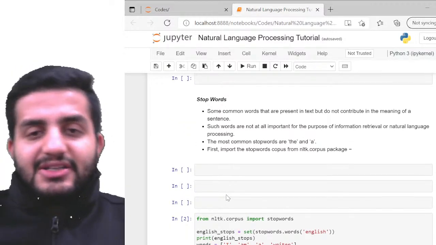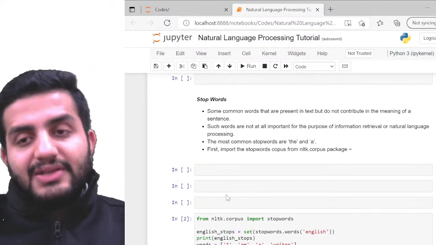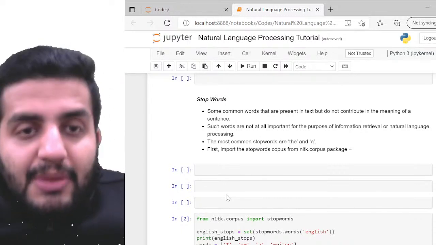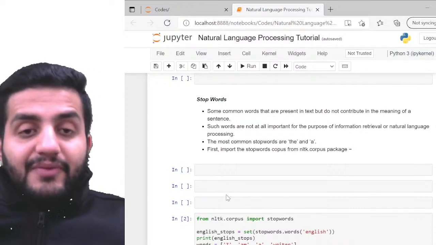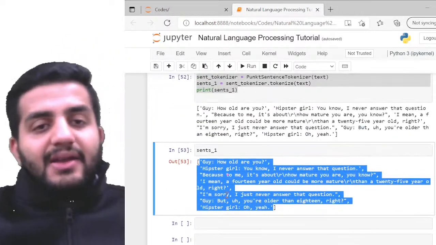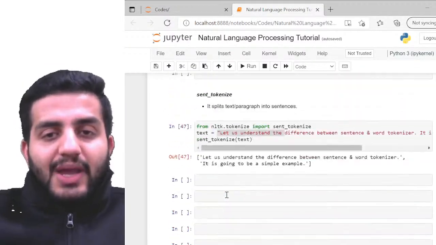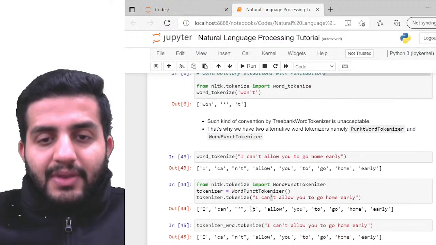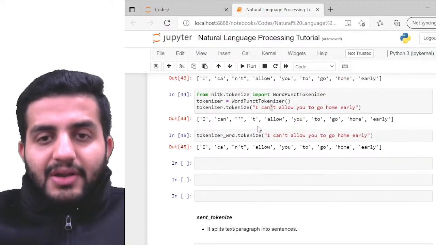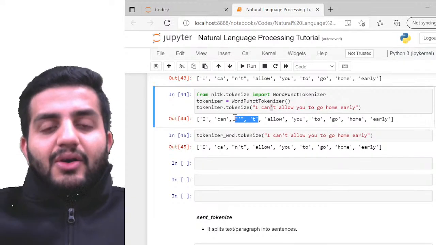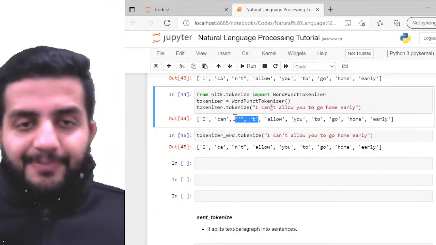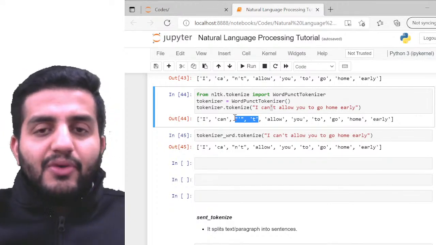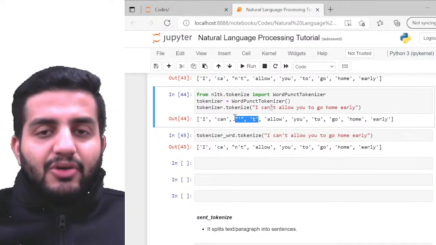Now the second topic: we discussed tokenization, and now we were talking about stop words. You remember we were doing an example where I had "why don't you come here". In this case the t and the apostrophe are given separately. I told you that maybe we can add one more rule on top of this, and I can remove this apostrophe and t on top of this.